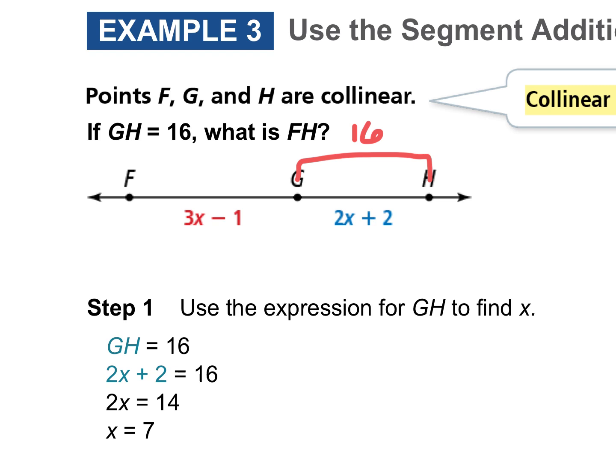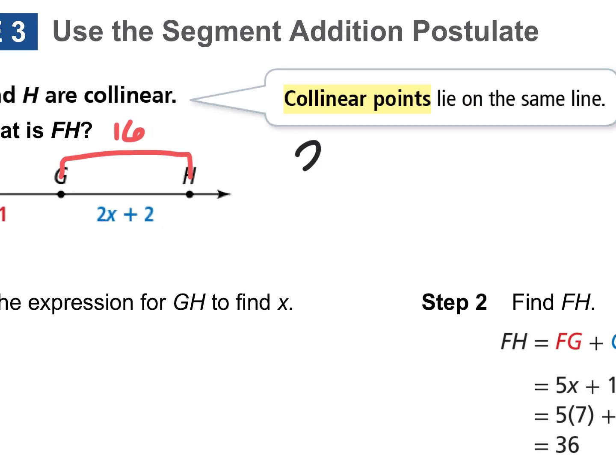Okay, so how do we use what we're given to find the whole thing? Notice we have algebra expressions in there, right? What's the main goal? Find both sides and add them together. So when we have algebra in there, we normally want to find the value of x, right? How can I use what they gave us to find the value of x? We have to find x first. We know that 2x plus 2 equals 16.